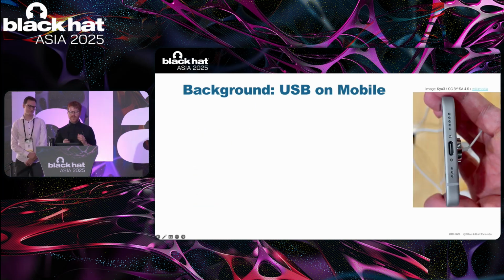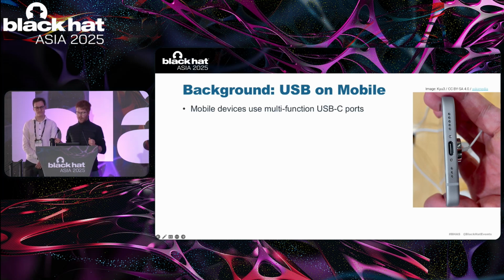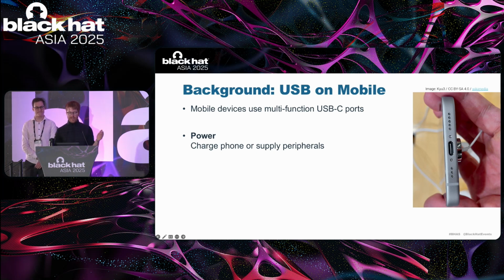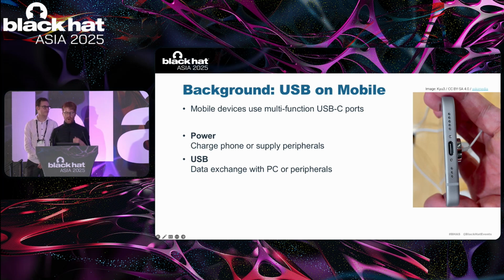All these attacks use the USB port as the attack vector. As you can see on the right, every recent mobile device is equipped with a USB Type-C connector, which serves multiple duties. It is used for transmitting both data and power. And what is interesting about USB-C ports is that both power and data are bi-directional. This means that the port allows charging the mobile device as well as supplying power to attached peripherals. It also means that the device can act as either a USB host or USB device.